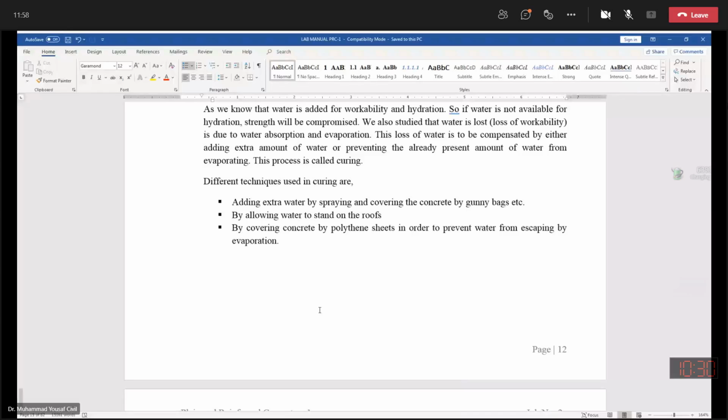This may be clay, lime or any other material, but at this stage it lies with the cement. So all the binding properties of the concrete can be assessed from the properties of the cement.